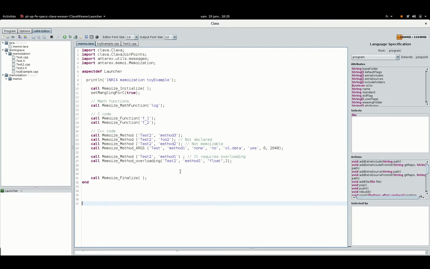For example, this line specifies the memoization of the method 1 of the class test with this value for the size of the internal table without any approximation, and this parameter specifies that the table will always be updated in case of conflict, and the result of the table will be saved at the end of execution in this file.